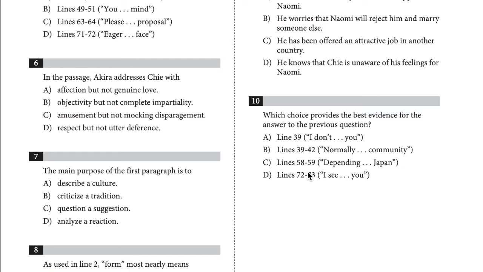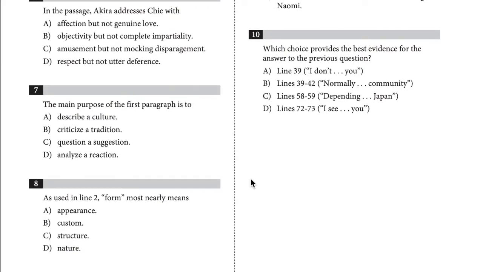Choice A is incorrect because the first paragraph describes only one aspect of Japanese culture, marriage proposals, but not the culture as a whole. Choice B is incorrect because the first paragraph implies a criticism of Akira's individual marriage proposal, but not the entire tradition of Japanese marriage proposals. Choice C is incorrect because the narrator does not question a suggestion. Thus, the answer that's correct is choice D. Analyze a reaction. Okay, let's move on. Question 8.